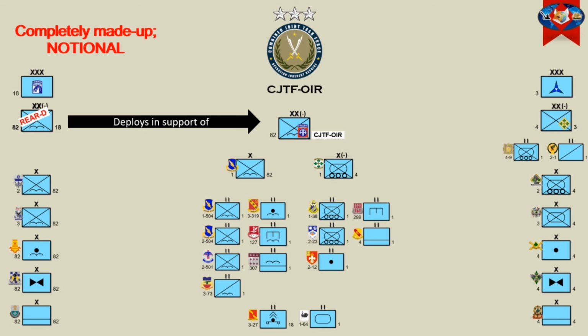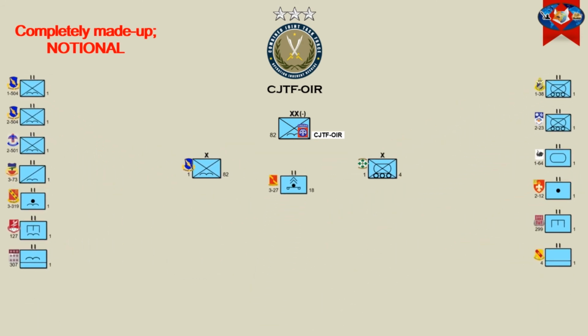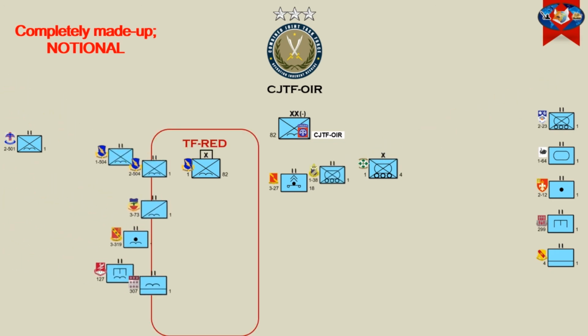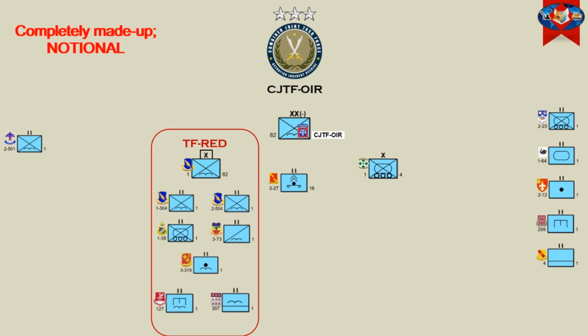The 82nd Airborne Division Commander will have operational control, or OPCON, over all response forces and can organize them as the task requires. As such, 2 BCT task forces are formed around Task Force Red and Task Force White. Task Force Red will be led by 182 Commander and comprise 1504th PIR, 2504th PIR, again, Parachute Infantry Regiment, 138 Infantry Battalion from 14 SBCT, 373 Cav Squadron, and Organic Fires and Support Elements to 182 Airborne Brigade.